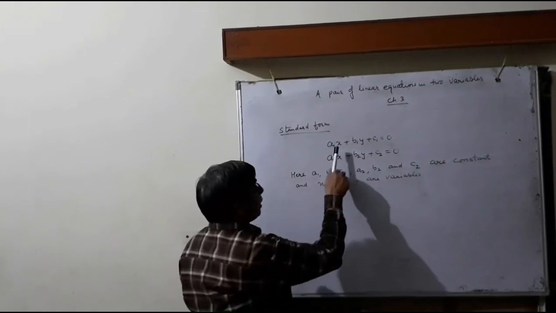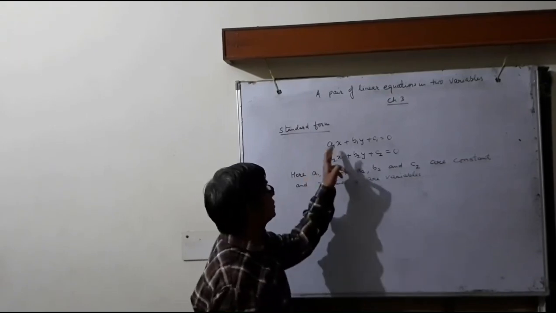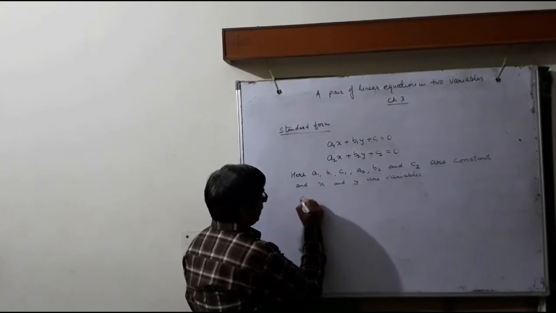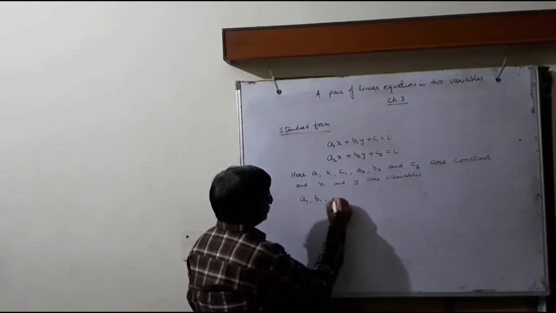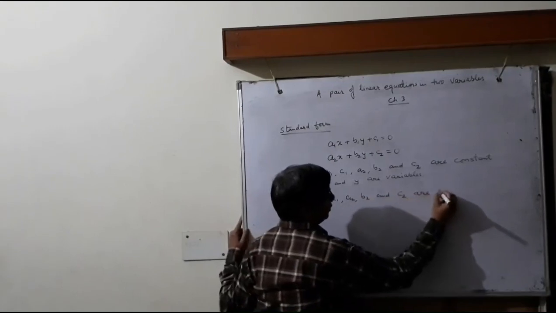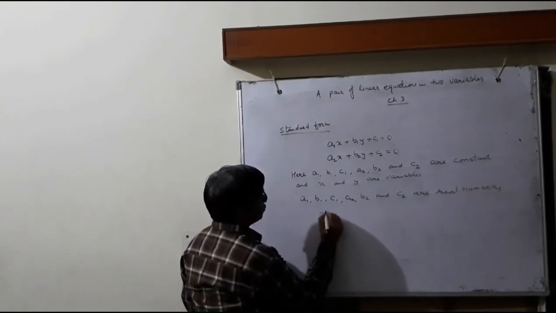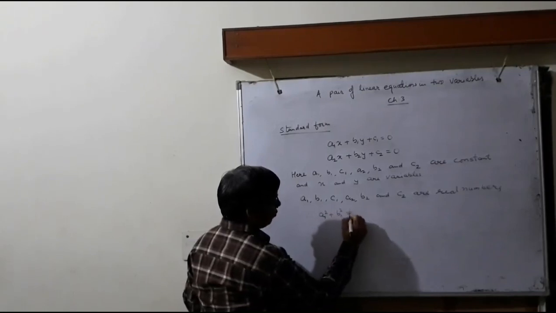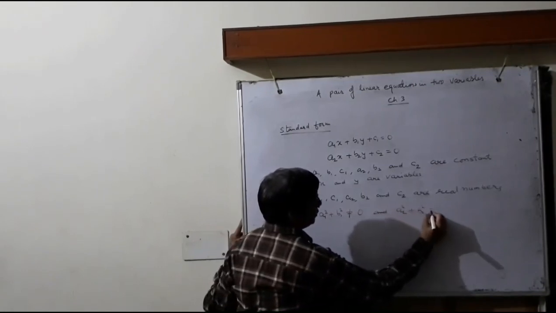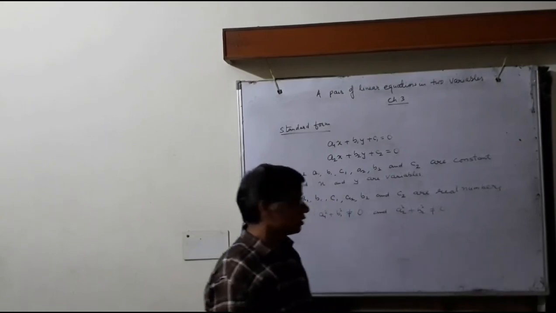The power of x and the power of y is 1, so it is a linear equation, and it has two variables, so it is called a linear equation in two variables. a1, b1, c1, a2, b2 and c2 are real numbers, so a1 square plus b1 square is not equal to 0, and a2 square plus b2 square is not equal to 0.